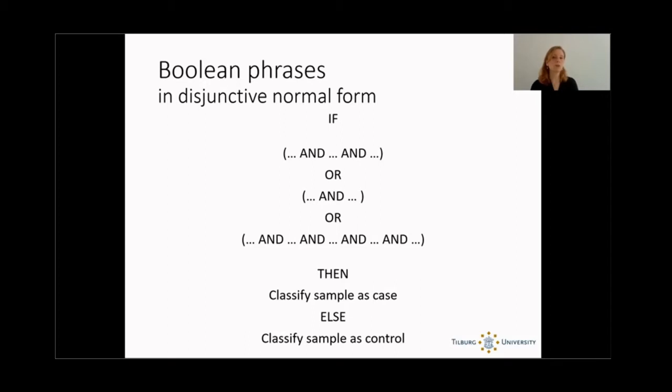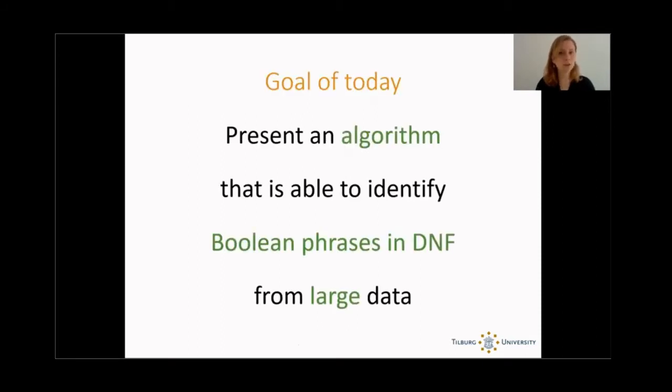And these models, Boolean phrases, support underlying biological knowledge. Now, genetics data is often very large, which is why I wanted to develop a method that can identify Boolean phrases in disjunctive normal form from large amounts of data. So that is the goal of today, to present you with an algorithm that can identify these Boolean phrases in DNF from large data. All right.